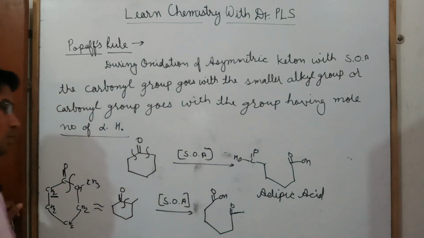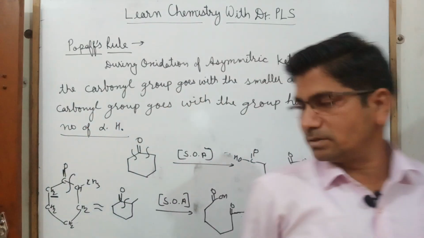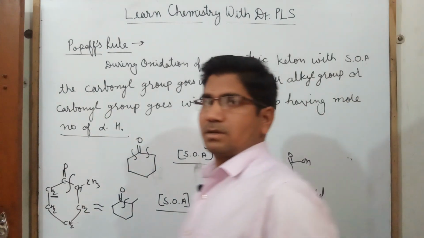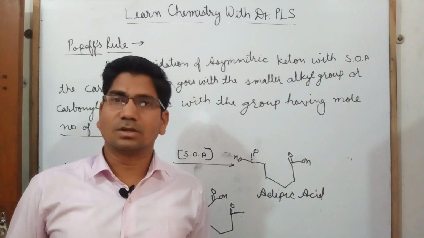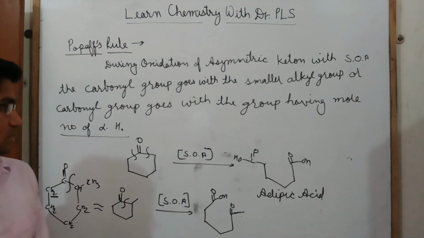So this was all about the Popoff rule. And now the second thing is, what are the strong oxidizing agents? It is necessary for us to learn what the strong oxidizing agents are.